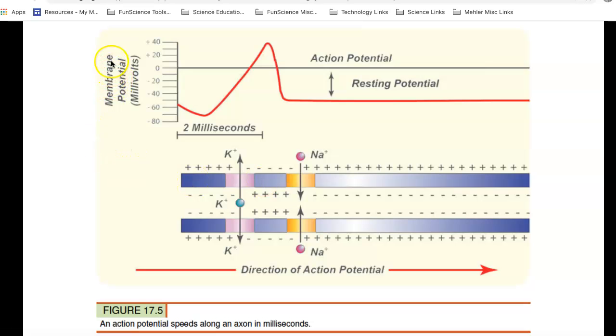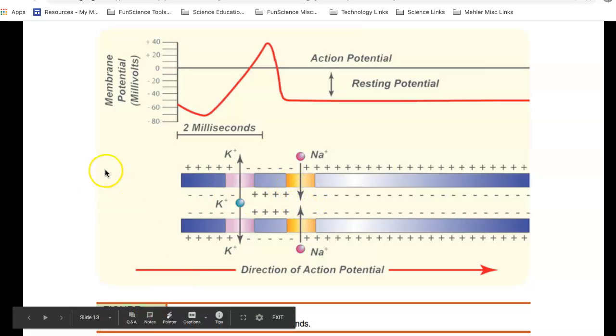But if you look over here, membrane potential, notice that the measurement is in millivolts. So this is right down at about 80 millivolts, up to 40 millivolts, and this is the impulse going down the neuron. Notice that there's a change in polarity. Polarity means positive and negative. Normally, inside the cell, it's negative. See this over here, mostly negative, but for a short period of time, when this action potential rolls down that neuron, it flips, and that's the impulse itself.